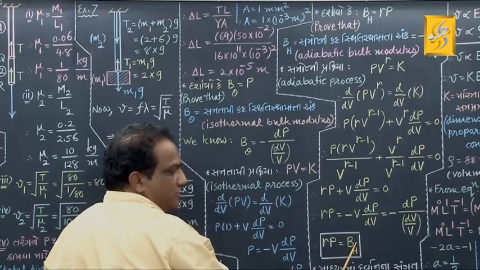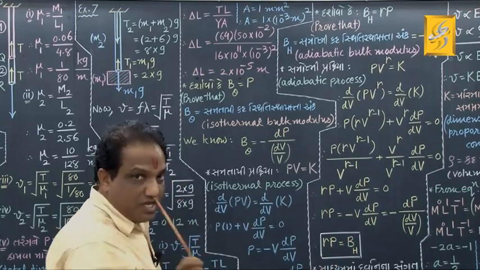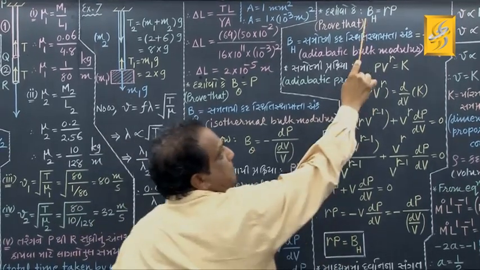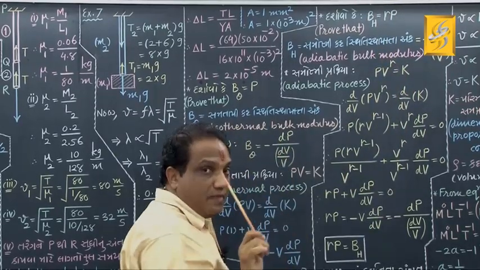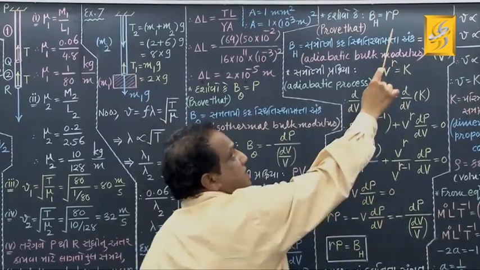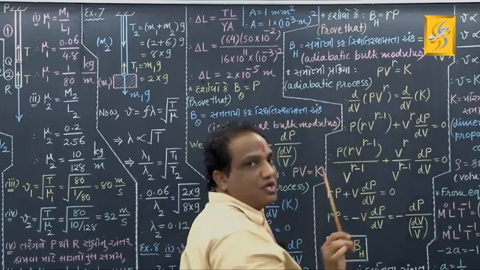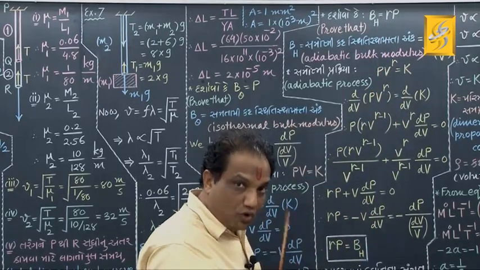Correct? So BH equals to gamma into P. BH equals to gamma into P. Correct? What is BH? Adiabatic bulk modulus. What is gamma? Cp upon Cv, P is pressure. Okay, we will use both the relations.